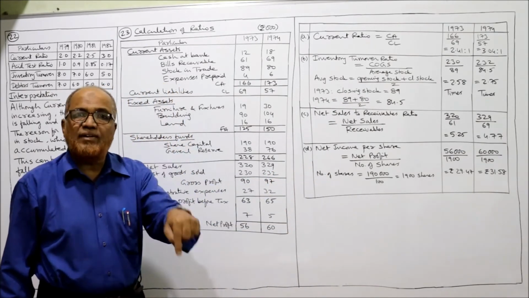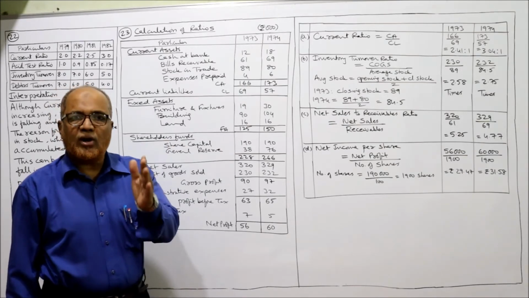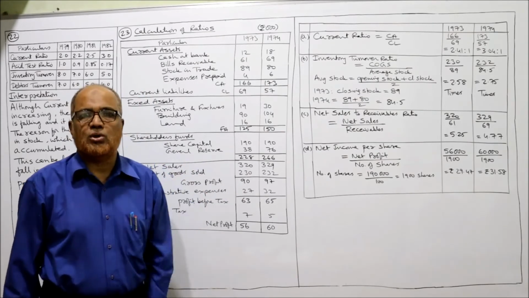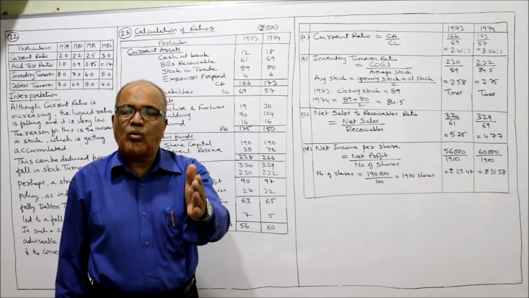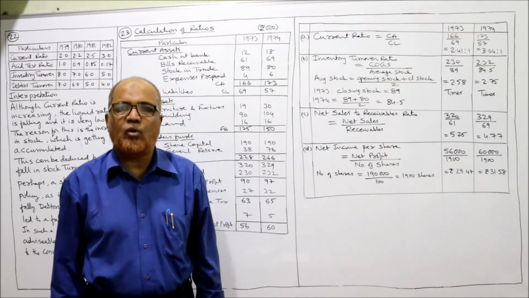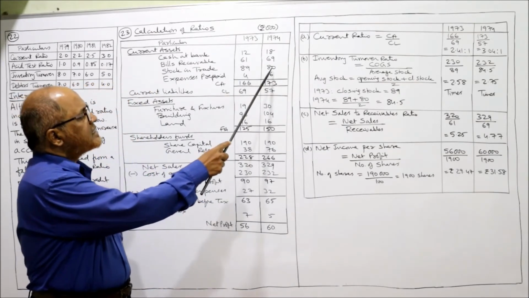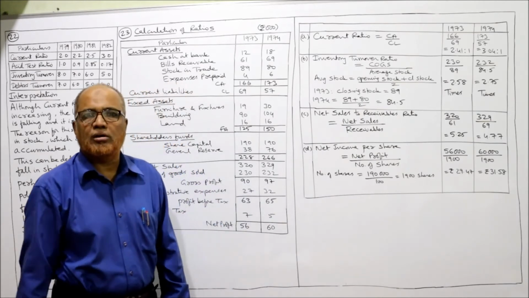But for 1974 I can calculate average stock, because for 1974 I have opening stock as well as closing stock. 1973 closing stock will become 1974 opening stock. So I will take 89 plus 80 divided by 2. 84.5 is the average stock.